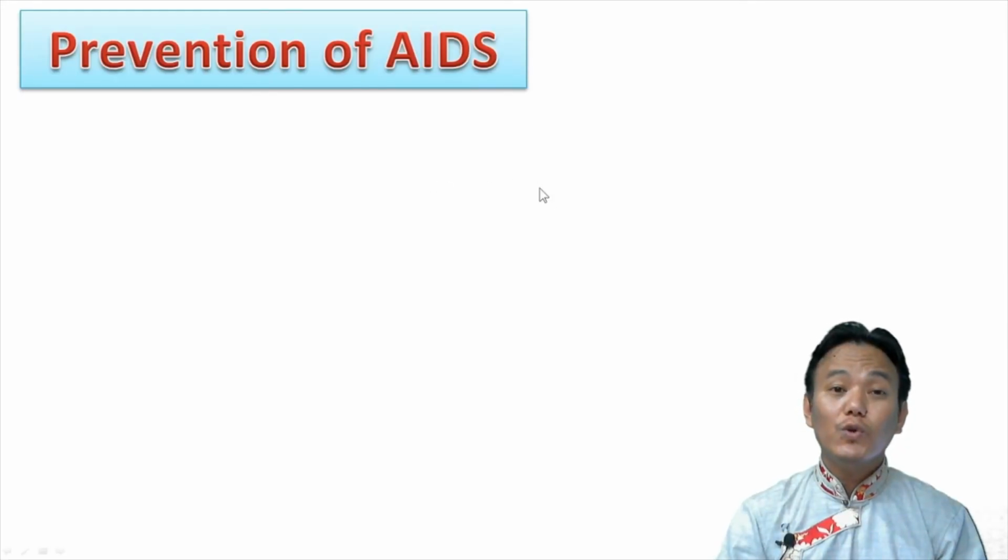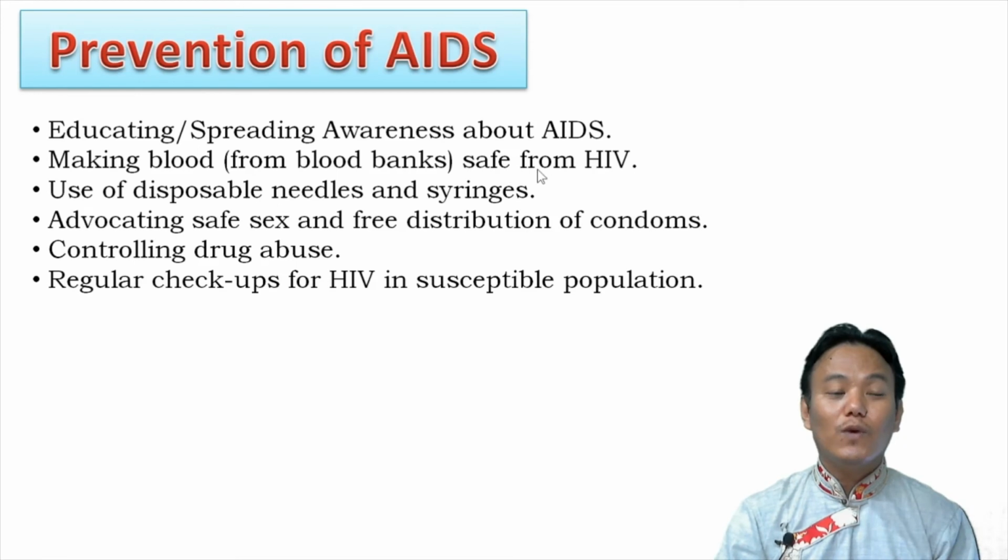Since there is no cure for AIDS, prevention is said to be the best option. So what are the prevention measures available for AIDS? The first one is educating or spreading awareness about AIDS. Educating and spreading awareness about AIDS among the general population can control the spread of the HIV virus. Infectious diseases like AIDS tend to spread faster among populations who are ignorant about the disease.